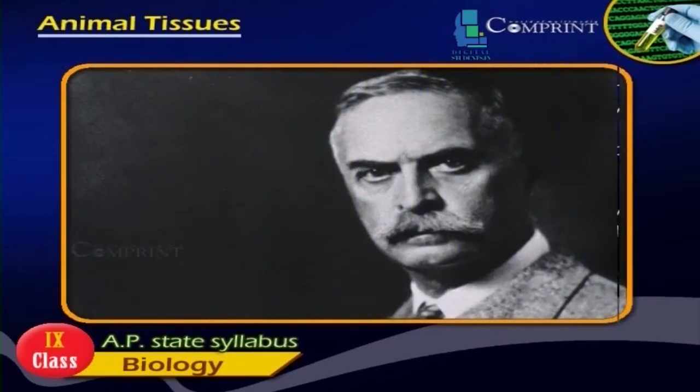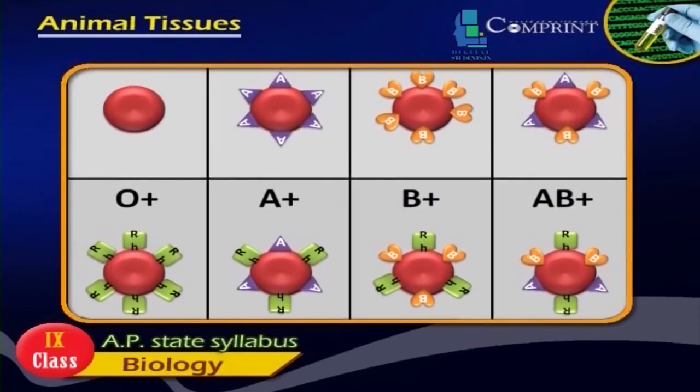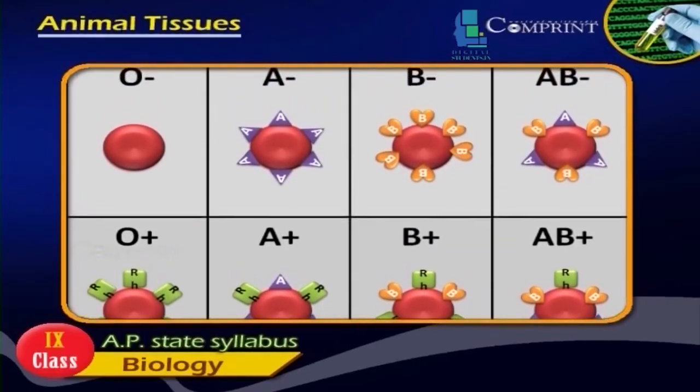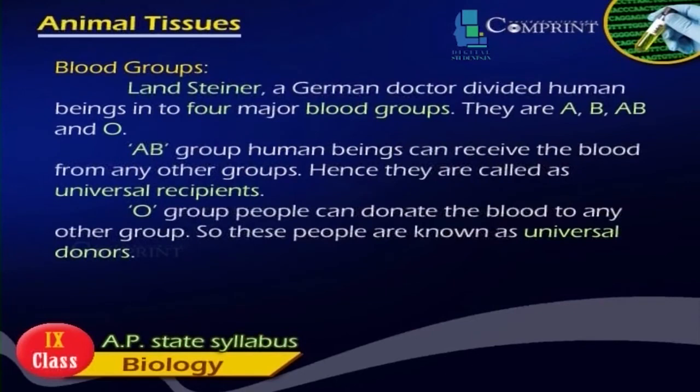Blood groups. Landsteiner, a German doctor, divided human beings into 4 major blood groups. They are A, B, AB and O. AB group human beings can receive the blood from any other groups. Hence, they are called universal recipients. O group people can donate the blood to any other group. So, these people are known as universal donors.